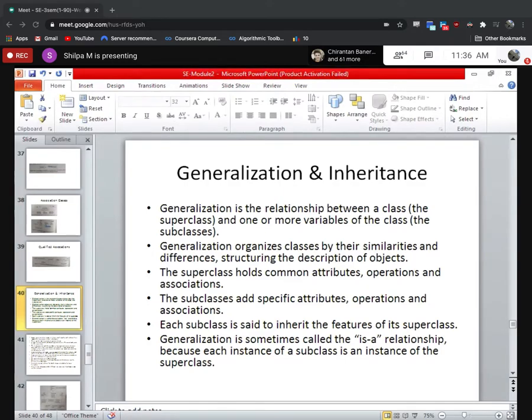So, what is generalization, and specialization and inheritance? Okay, what is inheritance? I've already taught you in the earlier class, right? So, what do you mean by inheritance?